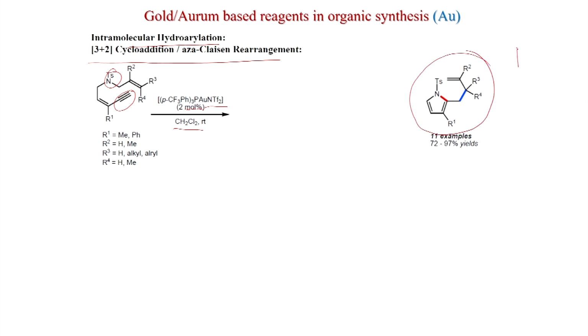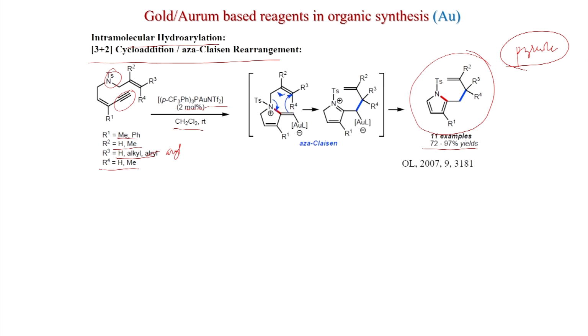This is of course a pyrrole, and the substitutions are there: R1 can be methyl or phenyl, R2 can be hydrogen or methyl, R3 can be hydrogen, alkyl or aryl, R4 can be hydrogen or methyl, and these products are obtained in 70 to 97% yield, 11 examples.